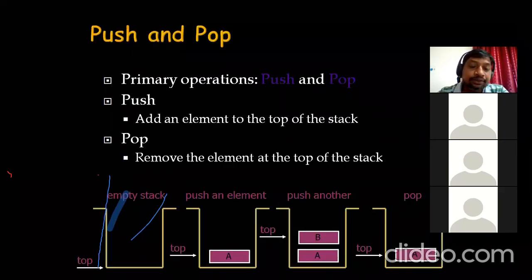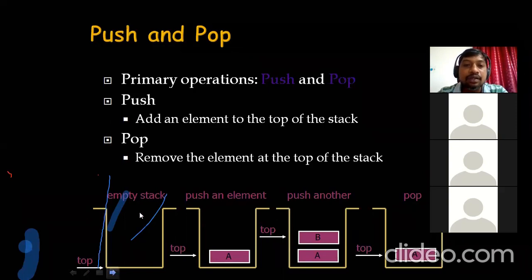So as I told you earlier, the primary operations that we can perform on stacks are push and pop. Push is nothing but adding an element to the top of the stack. Initially, there is an empty stack. We'll take an index pointer called top. Top initially points to the bottom of the stack. Whenever top points to the bottom of the stack, that is an indication that the stack is empty.